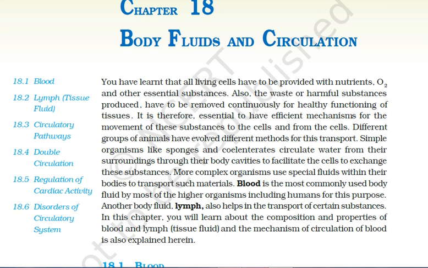That means all the living organisms have different organs for removing waste and taking in food and oxygen. Now the simple organisms like sponges and coelenterates like hydra, they circulate water from their surroundings through their body cavities so that they can facilitate the exchange of gases. So the sponges, hydra and Aurelia, all these actually circulate water from their surroundings through their body cavities.